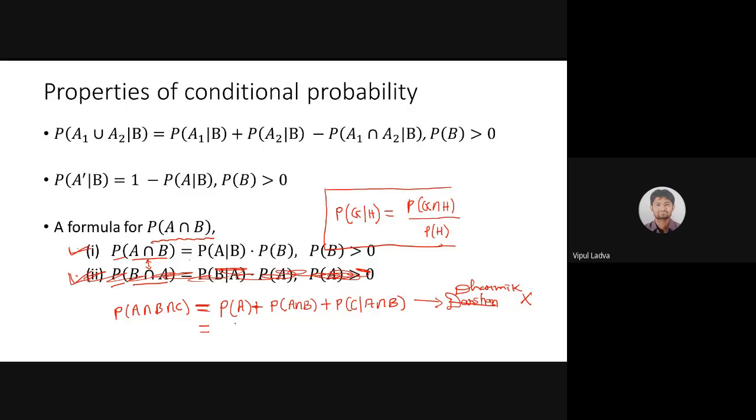Rishabh will try. Yes, Rishabh, please. P of A into P of B over A, into P of C over A intersection B. Bingo. This is given by Rishabh, and this is absolutely correct.